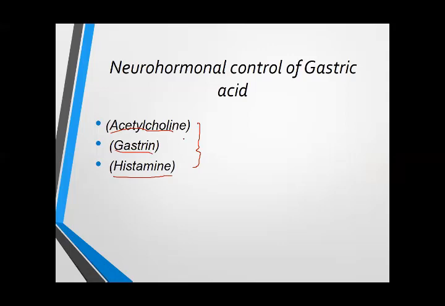Histamine is very important. Gastrin is released from the G cell, acetylcholine is released from the vagus nerve, and histamine is released from the enterochromaffin cells. And hydrogen ion is released from the parietal cells, while the chloride is present in the stomach lumen. So hydrogen combines with chloride and forms hydrochloric acid.